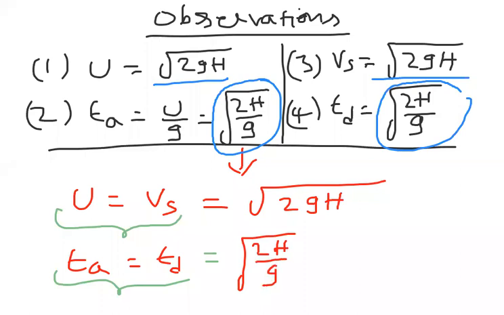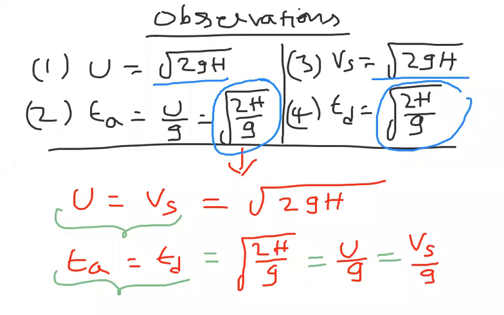And also I can write it as u by g. Observe carefully here, u by g. Just observe here, u and vs are both the same. So now this expression I can also write as vs by g. This is the information about time of ascent, time of descent, velocity of projection and velocity of striking. I hope it is clear.